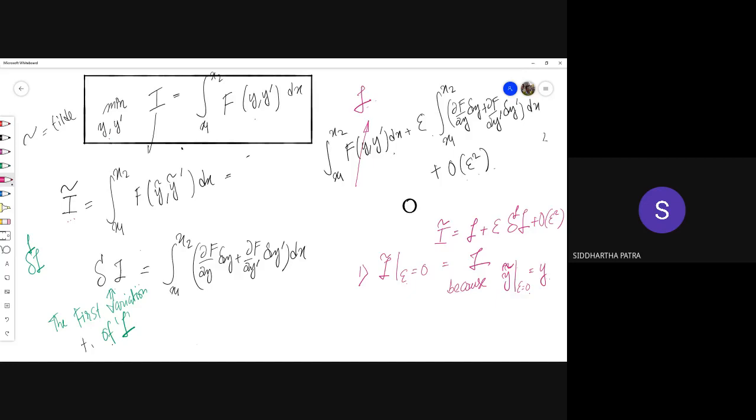Therefore I tilde at epsilon equals 0 is I. So now you can think of I tilde as a function of epsilon.